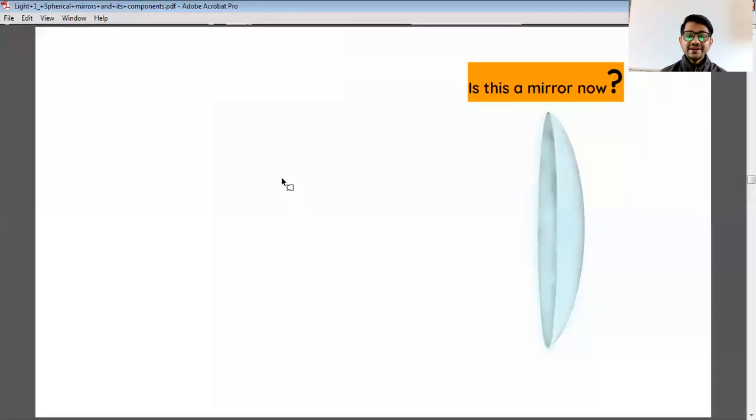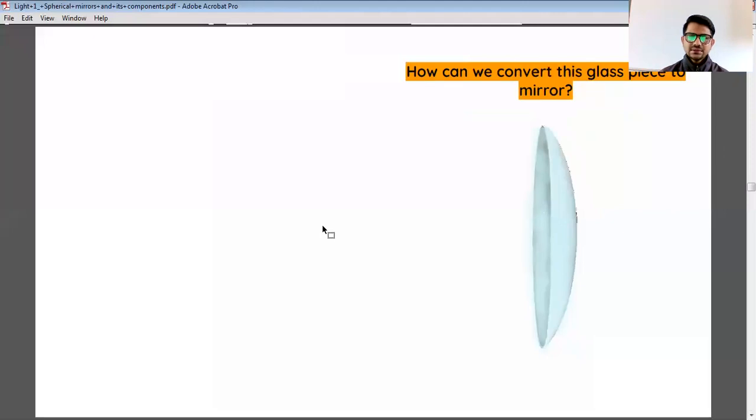We can only have refraction. If we send light incident here, it will go to the other side as well. Agreed with this? For a mirror, we need perfect reflection, not refraction. So this is just a piece of glass.